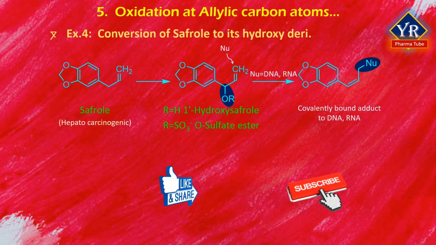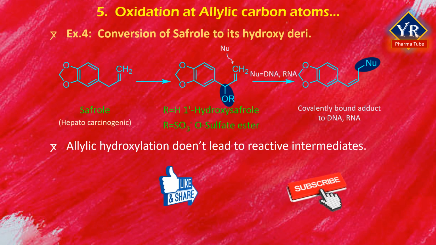group, for example sulfate, at the C1 position. The leaving group tendency of the alcoholic hydroxyl group itself is not enough to facilitate displacement reactions. Importantly, allylic hydroxylation generally does not lead to the generation of reactive intermediates. Its involvement in the biotoxification of safrole appears to be an exception.